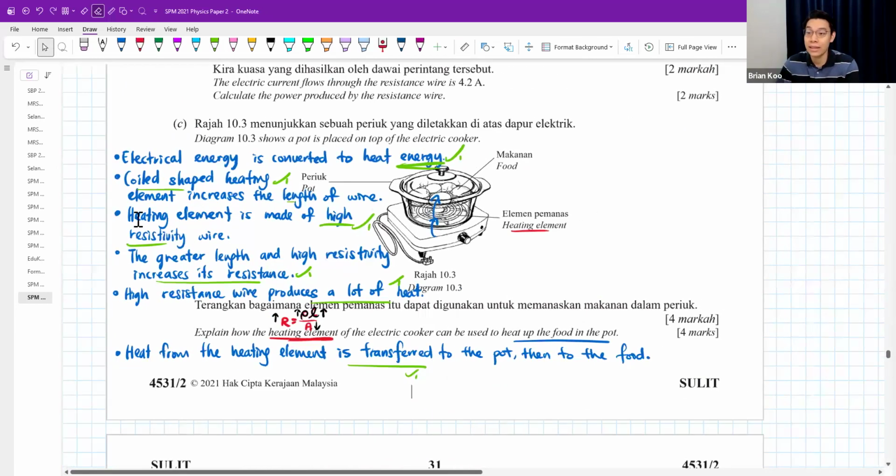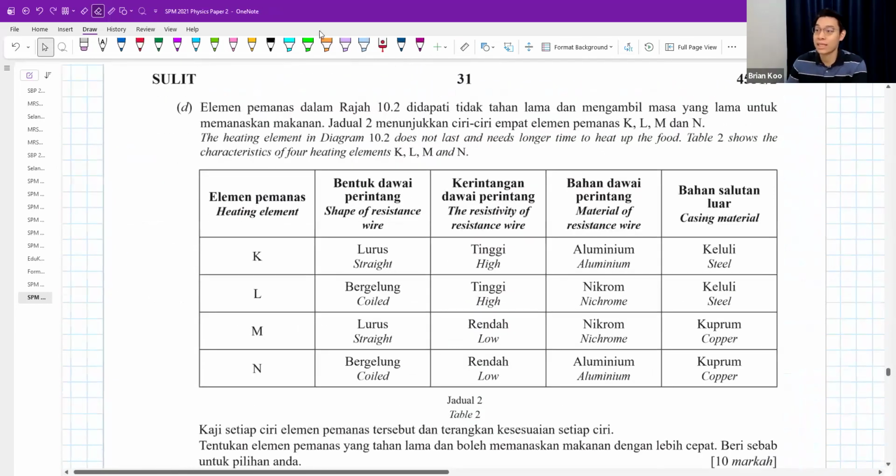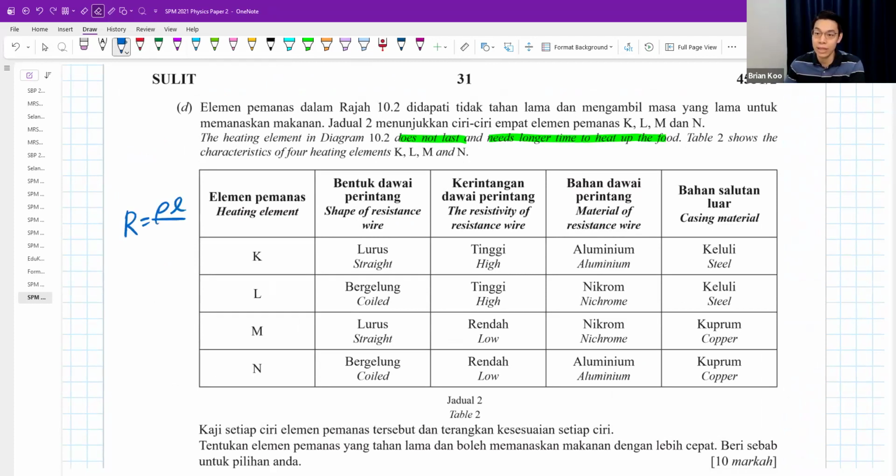Okay, part D, the heating element in the diagram does not last and needs longer time to heat up the food. The table shows some different characteristics. Okay, guys, the answer is based on, again, mostly this formula. Think how to make the resistance high. And you want a coiled wire, right? Because that is longer length. You want high resistivity. And you already know the answer. Okay, must be nichrome. This one you must remember because nichrome has high resistivity.